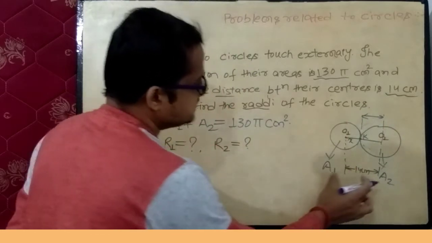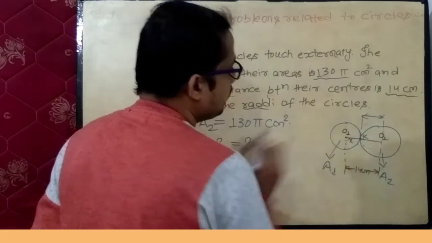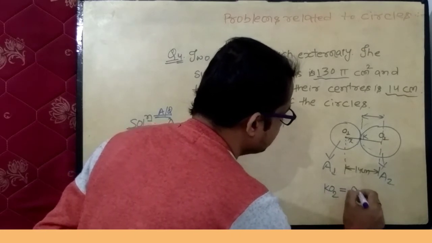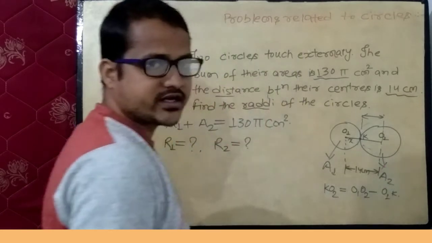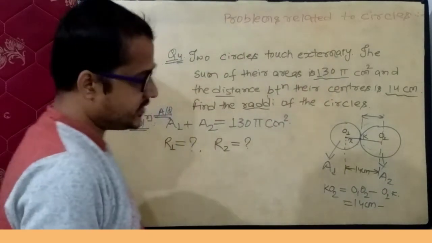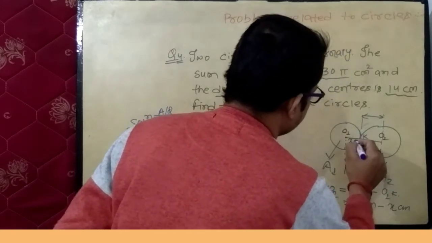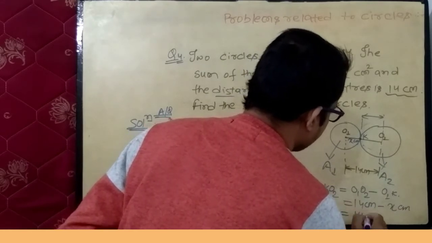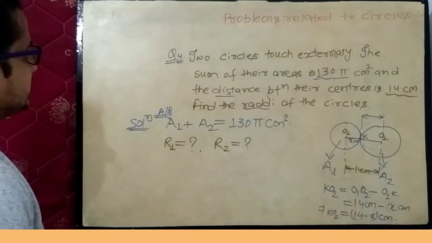This distance is difference of distance O1 O2 and O1 K. So KO2 equals to O1 O2 minus O1 K. O1 O2 equals to 14 centimeter minus O1 K equals to X centimeter. Then KO2 equals to 14 minus X centimeter.